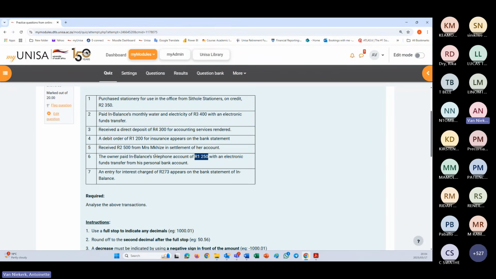He paid for the telephone account, which is an expense. And the expense increases on your debit side, which is your left-hand side, and it decreases on your credit side, which is your right-hand side.